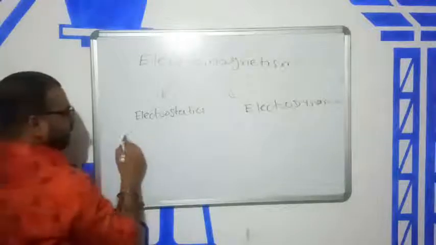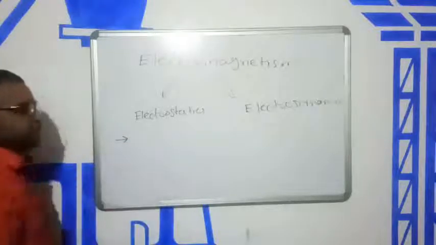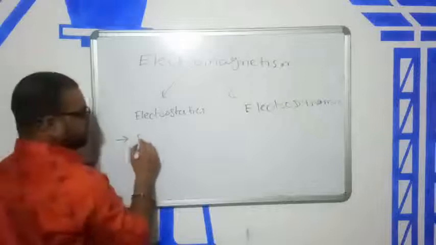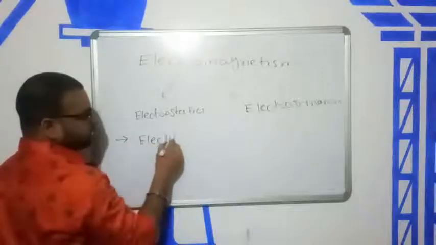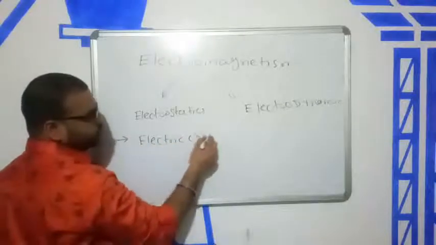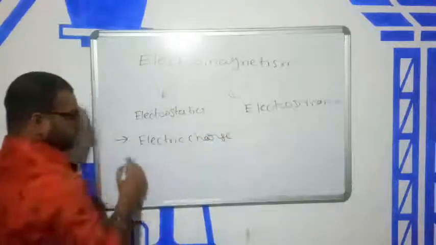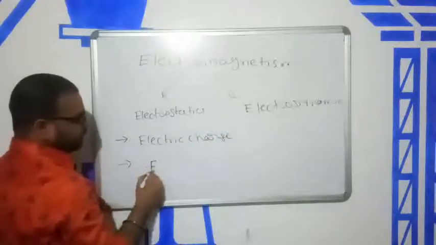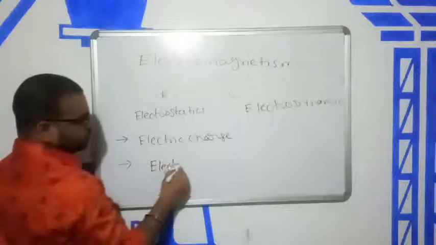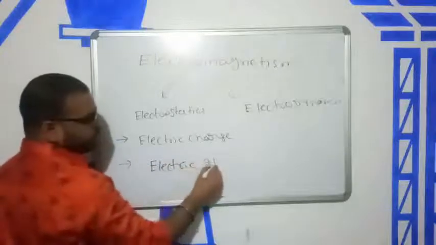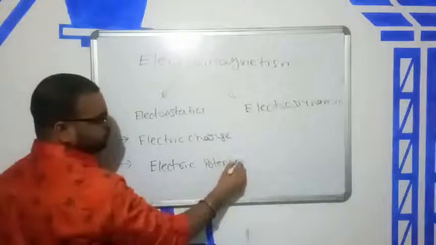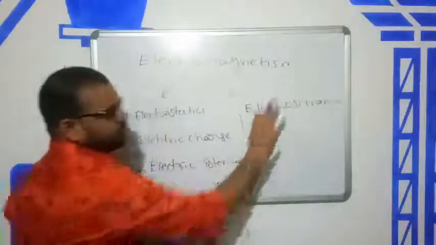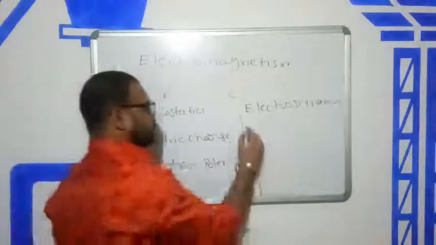In electrostatic there are certain chapters. The first chapter is electric charge and the second chapter is electric potential. And in electrodynamic there are some chapters.